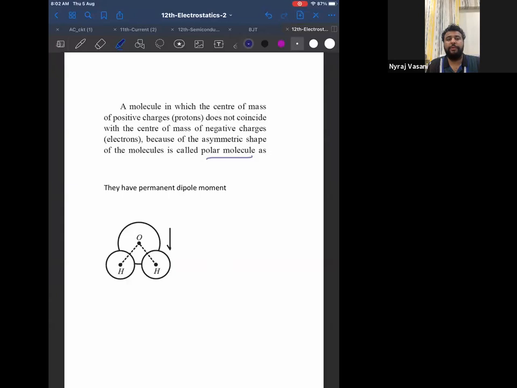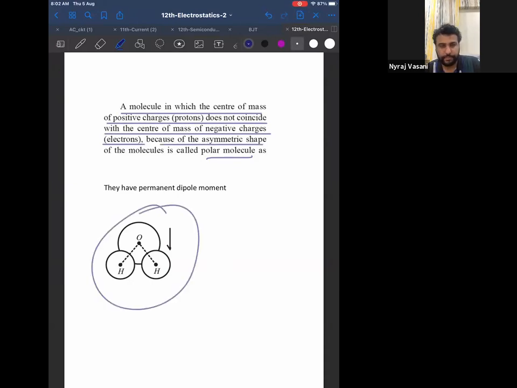Now if you read the definition of polar molecule, say this. The molecule in which the center of mass of positive charges does not coincide with the center of mass of negative charges because of asymmetric shape. For example, water. Now, can I say in water, H2O, the centers of H, O and H are not in a straight line? Means they form one angle. The centers do not coincide in a straight line because of their asymmetric shape.